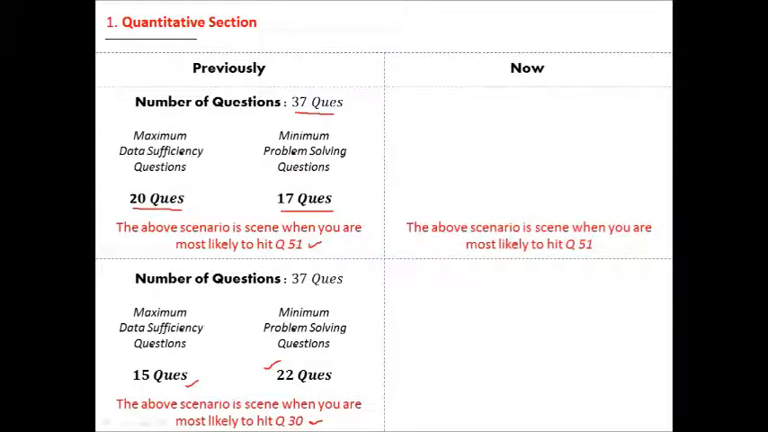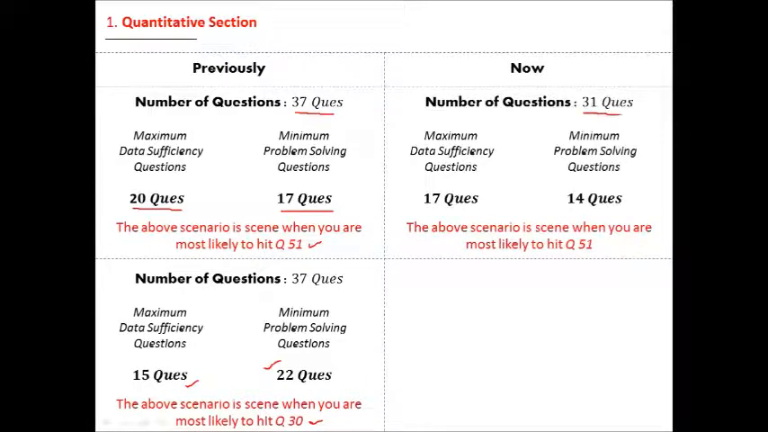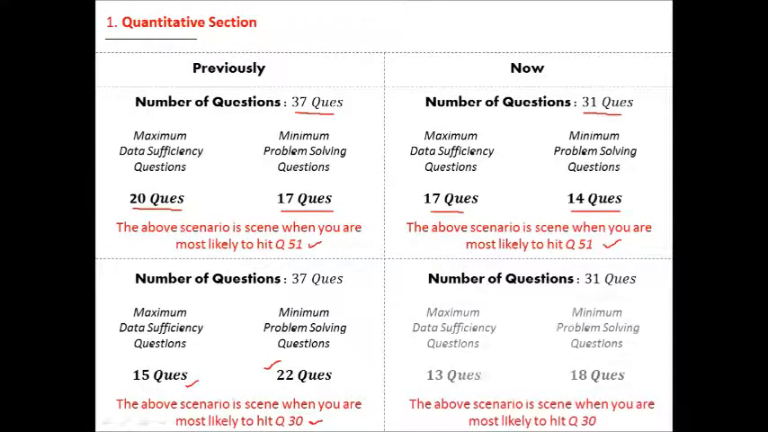Now, when the questions have been reduced to 31, you get 17 DS questions and 14 problem solving questions if you hit the exam well. And on the other hand, 13 DS questions and 18 problem solving questions if your exam goes badly, somewhere around quant 30.